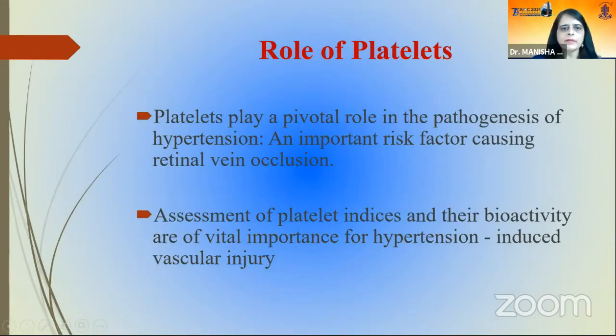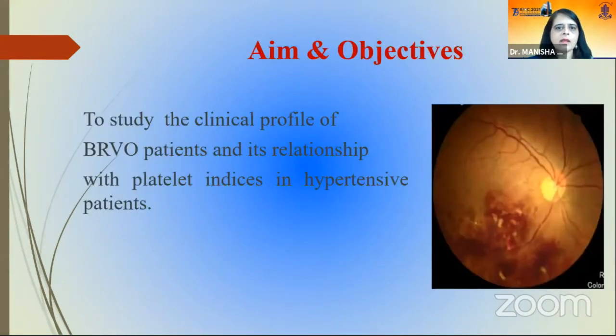So the role of platelets. Platelets play a pivotal role in the pathology of hypertension, an important risk factor. It can cause retinal vein occlusion. Assessment of platelet indices and their biomarkers are of vital importance for hypertension-induced vascular injury. Aim and objectives: to study the clinical profile of BRVO patients and its relationship with platelet indices in hypertensive patients.